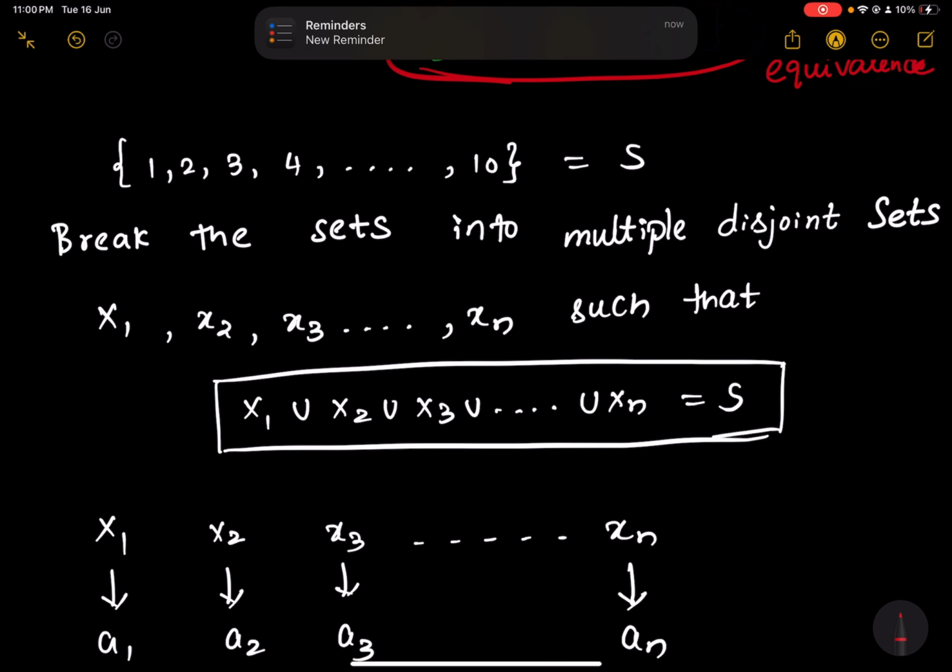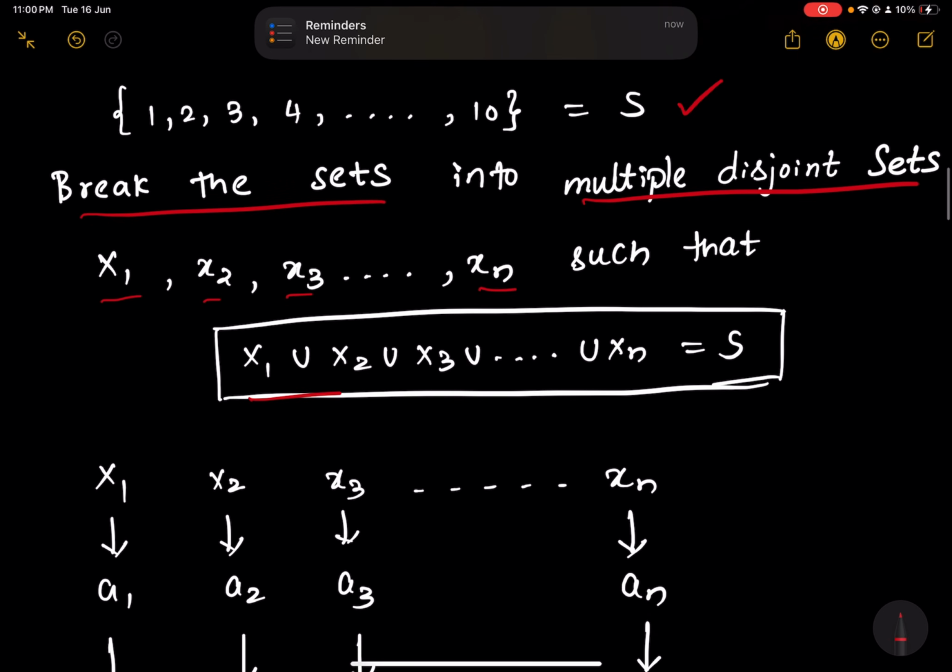Now let us go back to our question. So this is the set given to us. Now the first step is to break the set into multiple disjoint sets. We don't know how many disjoint sets. Let us say we are breaking the set into n different sets such that the union of all those disjoint sets is the given set S.